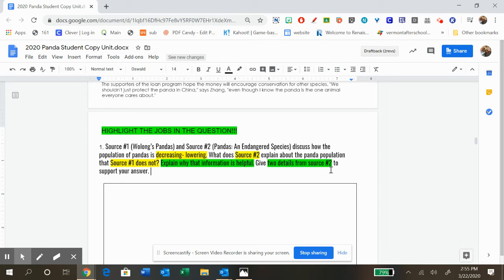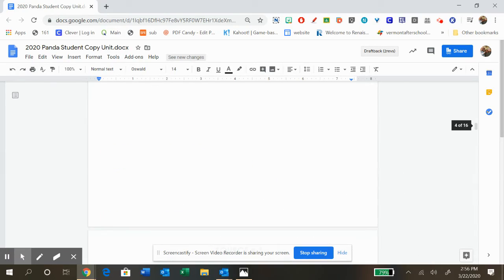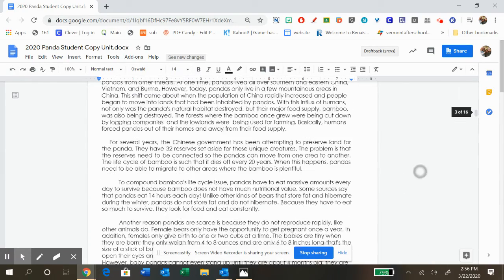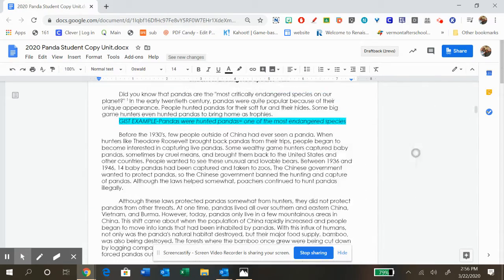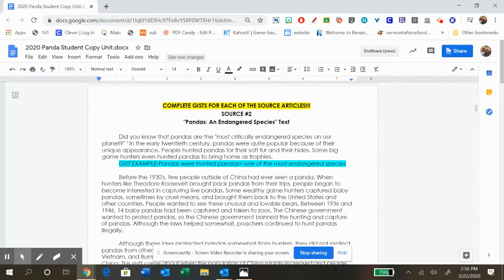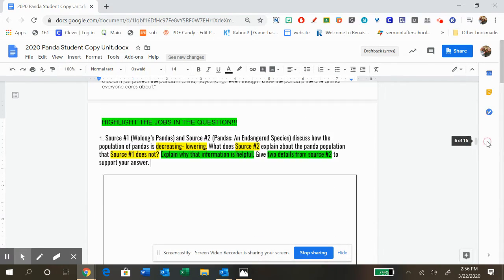Well, source 2 explains this and this about that panda population decreasing. That's helpful information because it shows what? That's what I'm looking for. So I want you to read source 2 and source 3. I want you to go back to your notes on source number 1 and your notes on source number 2 and find 2 things in source 2 about pandas decreasing their population that you didn't know from the video. And I want you to try to write this answer.